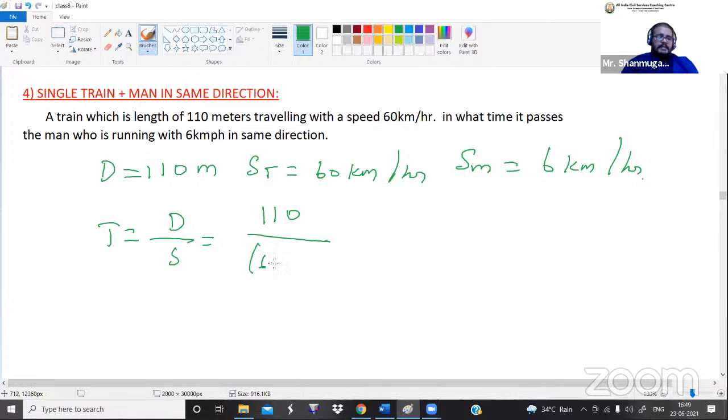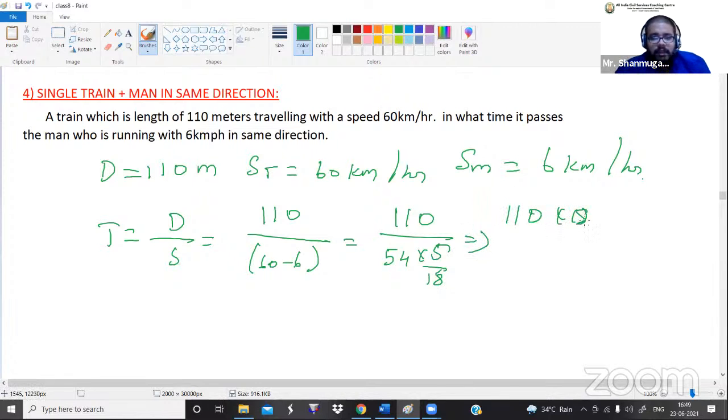So 60 minus 6 is 54, so 110 divided by 54 into 5 by 18, that is 110 into 18 divided by 54 into 5.